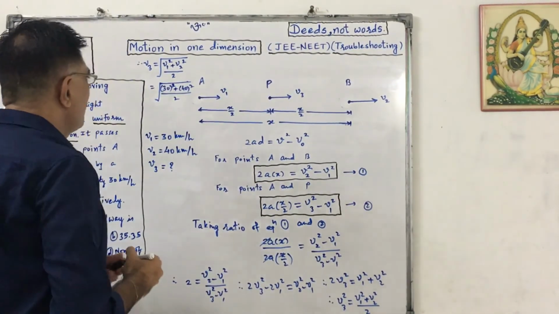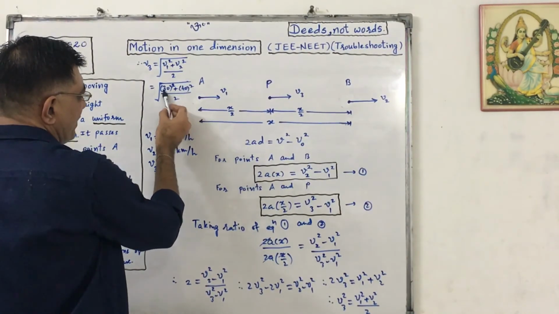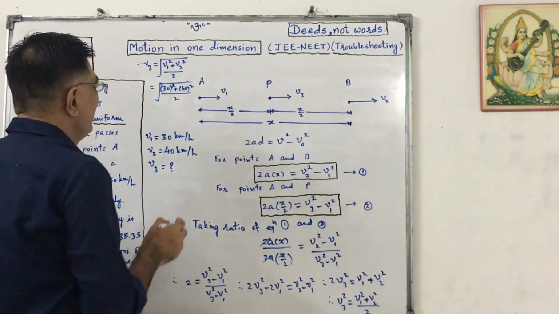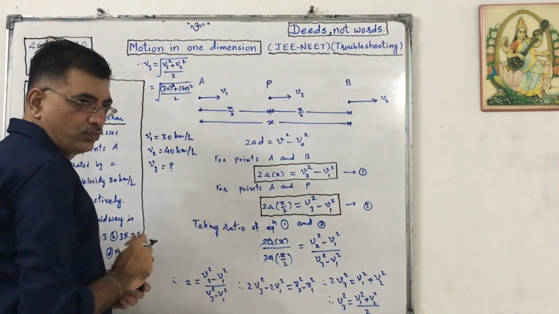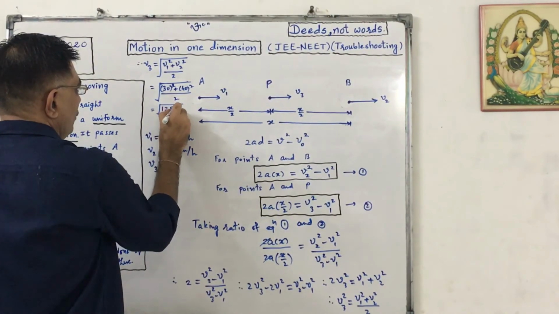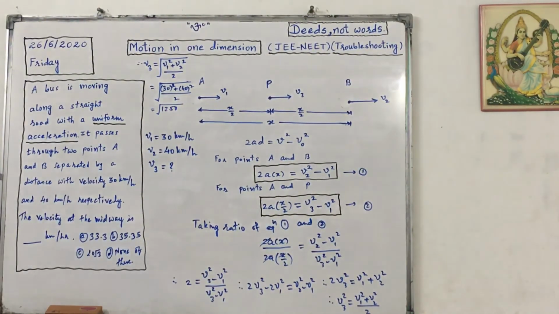We know that this is 900, this is 1600, so it is 2500. 2500 by 2, that is square root of 1250.